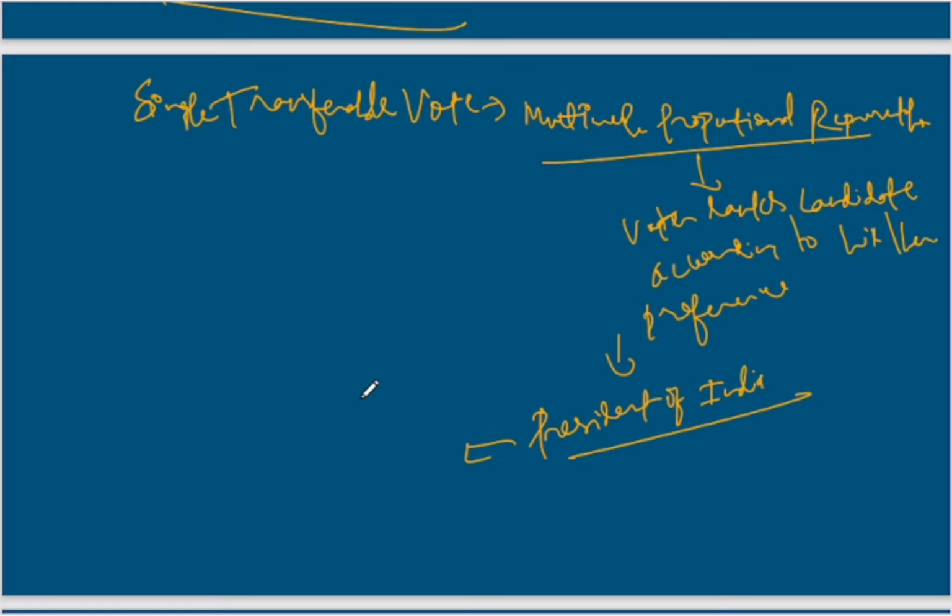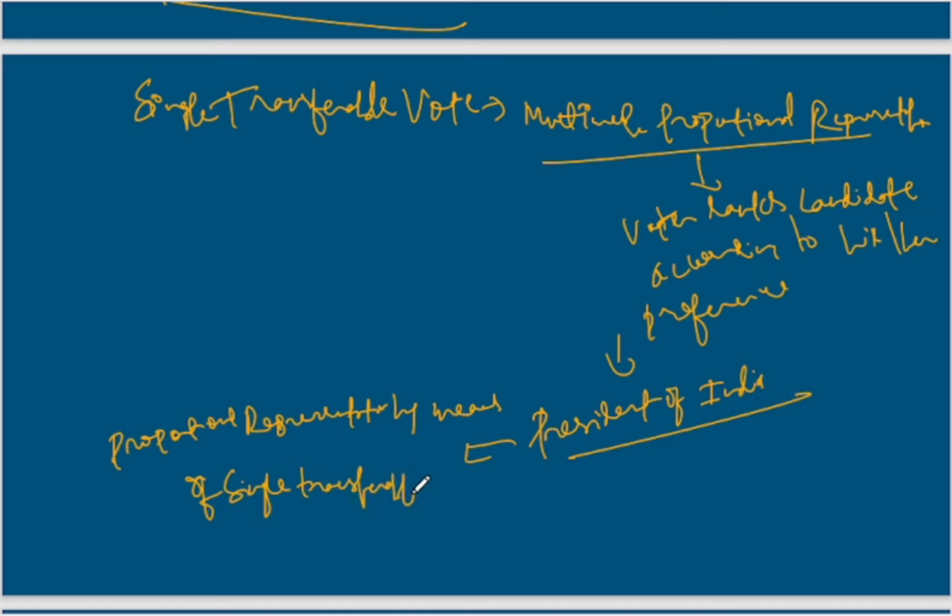President of India is indirectly elected, and that process is known as proportional representation by means of single transferable vote, right? So this is very important. It's President of India.